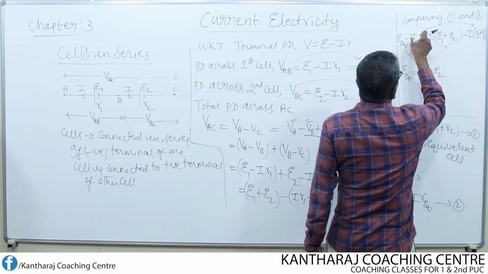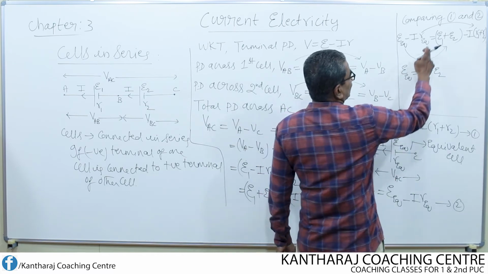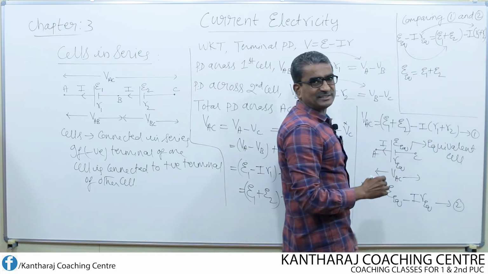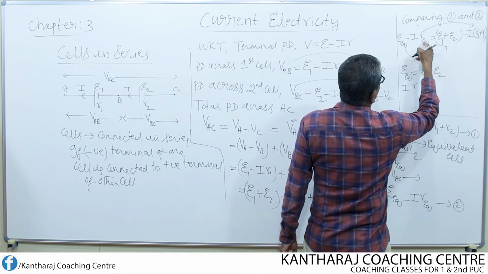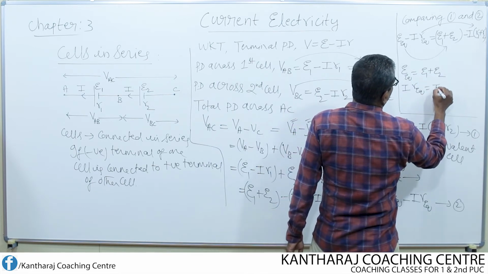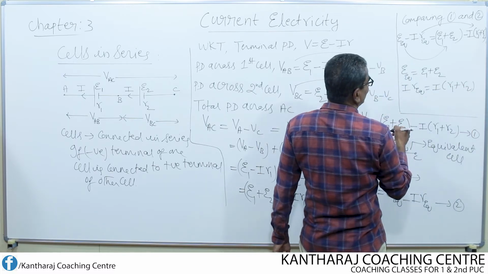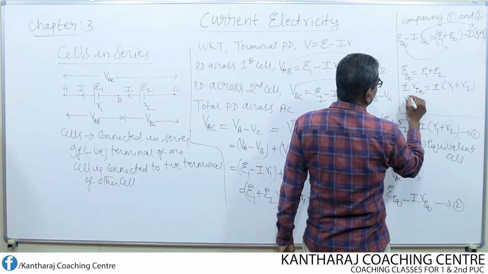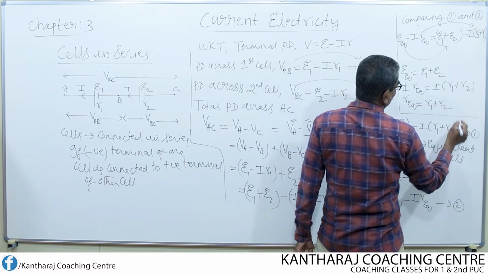Because the equal sign is there, comparison becomes easy. So I into R equivalent is equal to I into R1 plus R2. I and I get cancelled, so what is left now? R equivalent is equal to R1 plus R2.